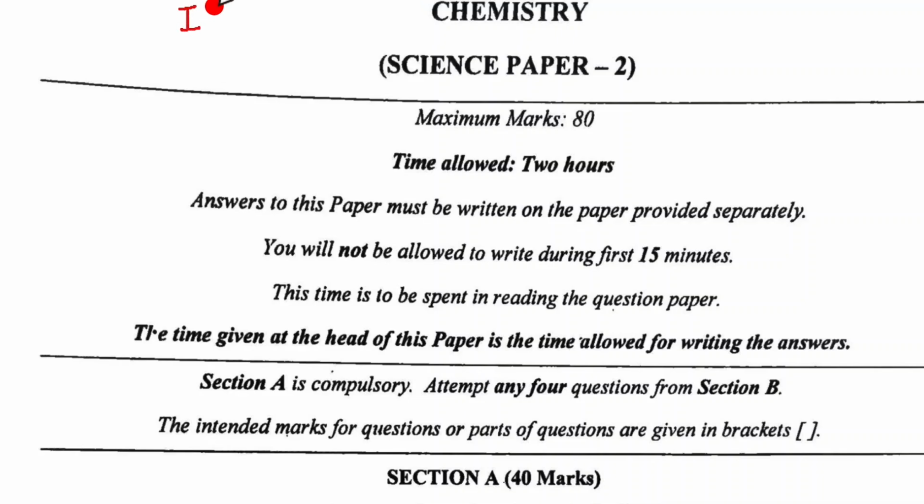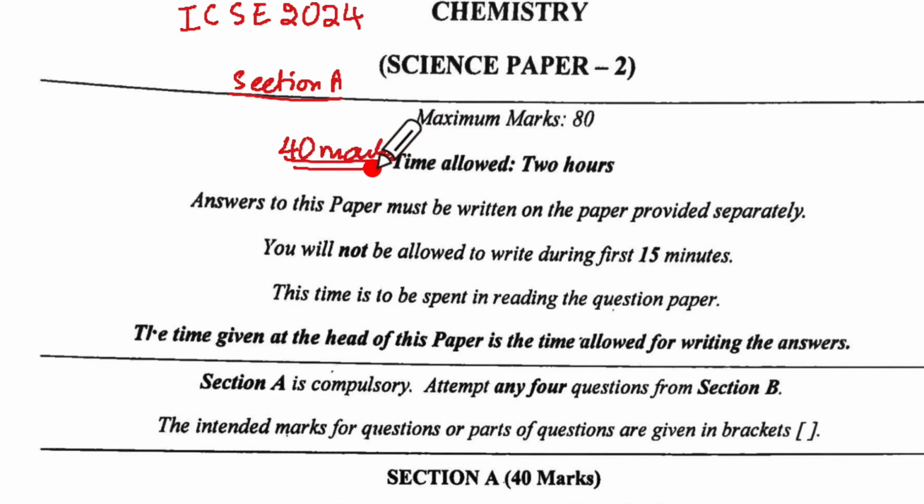This is the ICSE 2024 chemistry paper, that is Science Paper 2, which was held today. We have already finished with Section A, that was the MCQs and Question 2, a total of 40 marks. We finished solving this and I've already uploaded these videos, so somewhere on the right corner you will be able to see the links of those videos.